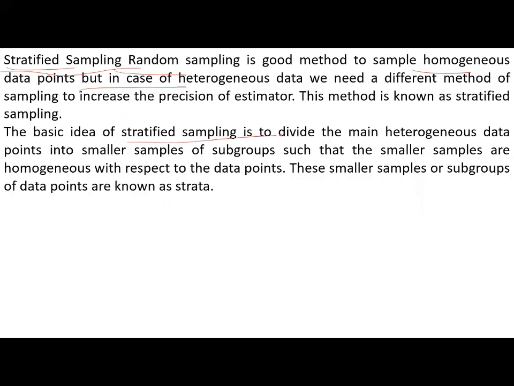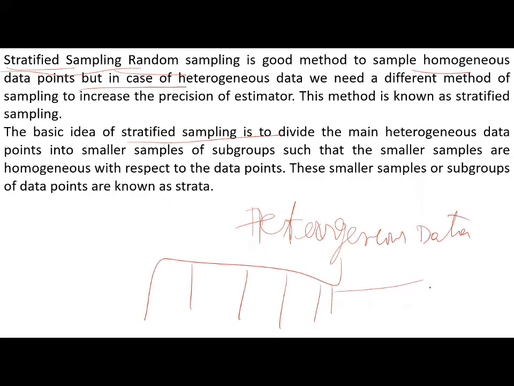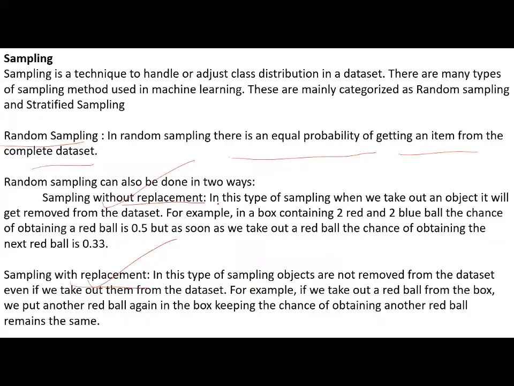The idea of stratified sampling is to divide the heterogeneous data. Data is divided again into subparts, homogeneous 1, homogeneous 2, homogeneous 3, something like this. And these data groups are called strata. Dividing into such subgroups and then applying sampling is called stratified sampling.